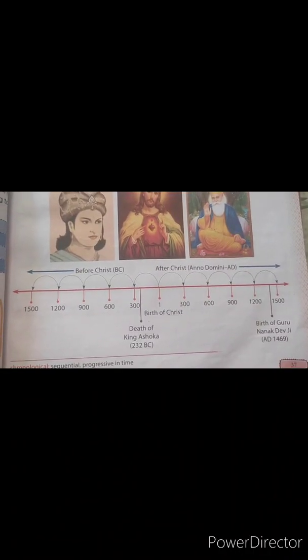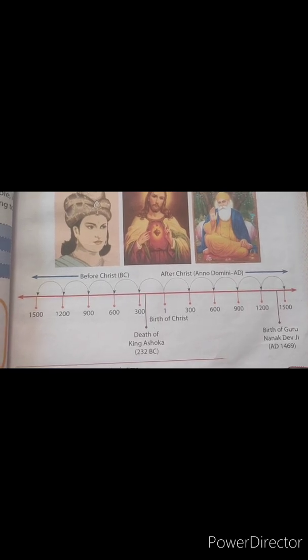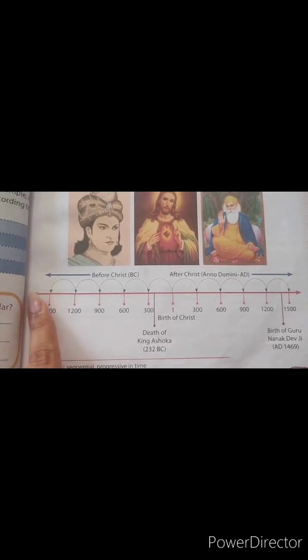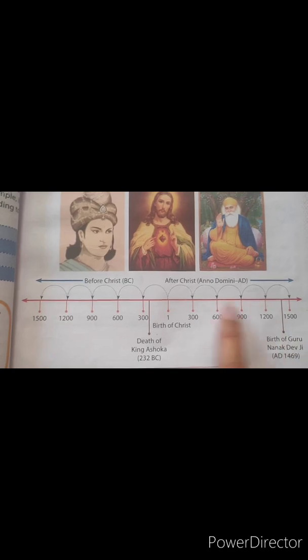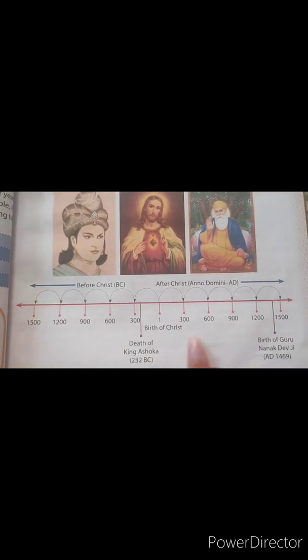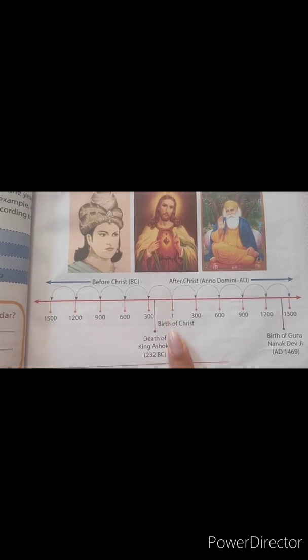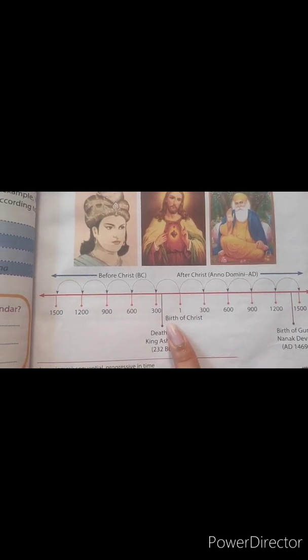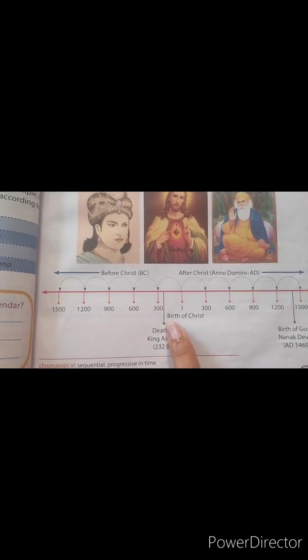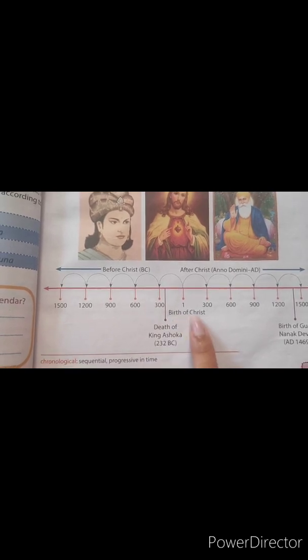To make you understand in a better way, here is one example for you. You can see that there is one line, and this is the midpoint of this line. It shows the birth of Jesus Christ.